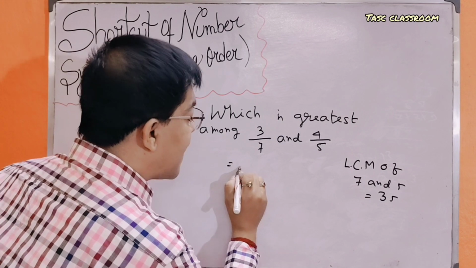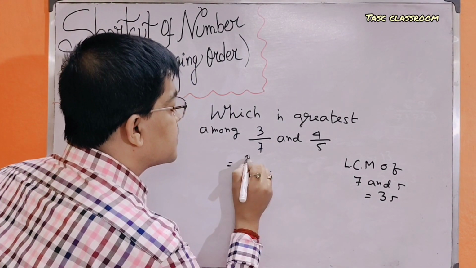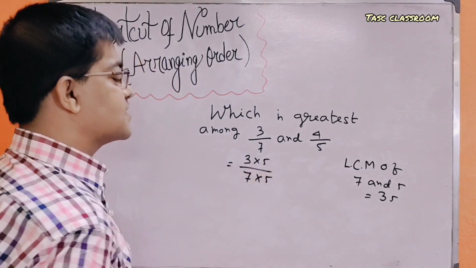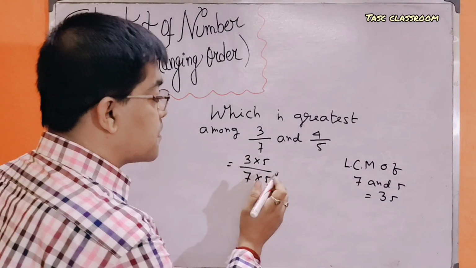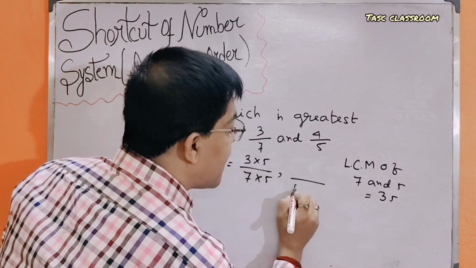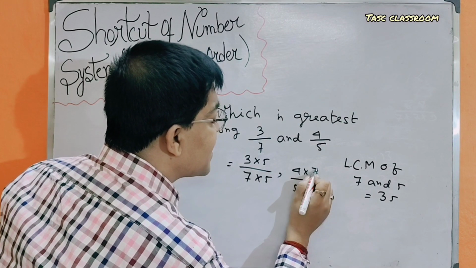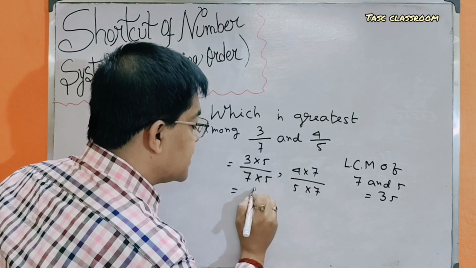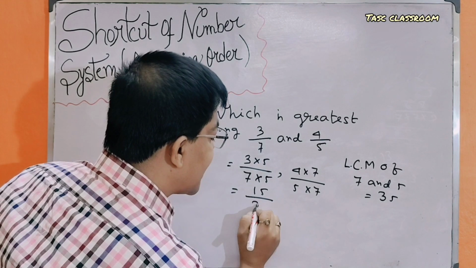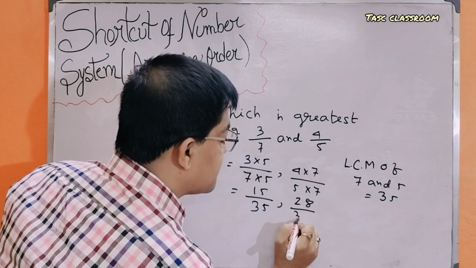So multiply by 5 on both numerator and denominator in one case, and multiply by 7 to the numerator and denominator in the other, which gives 15 by 35 and 28 by 35.